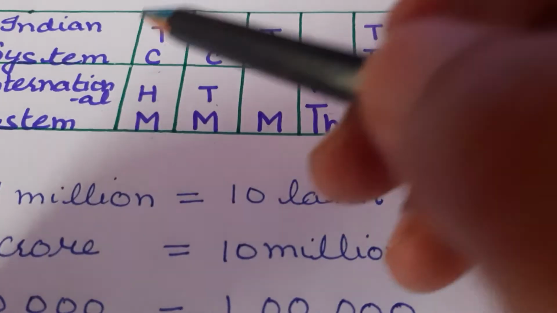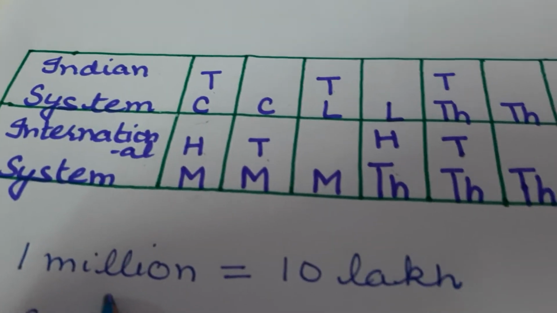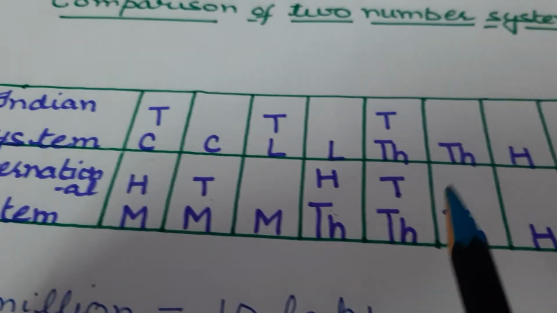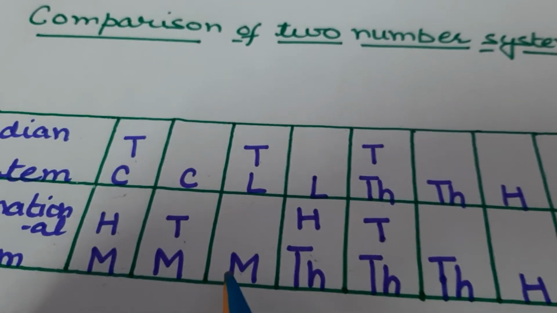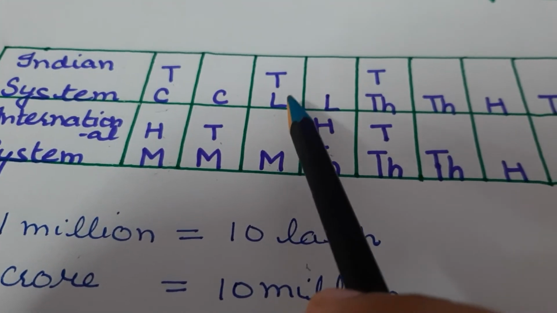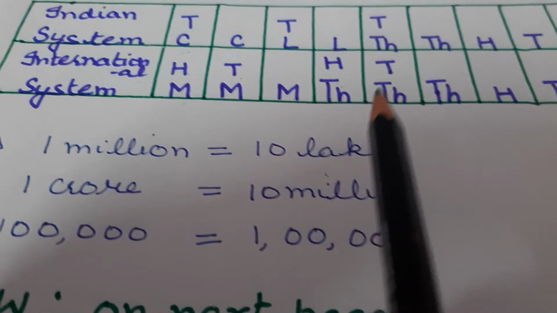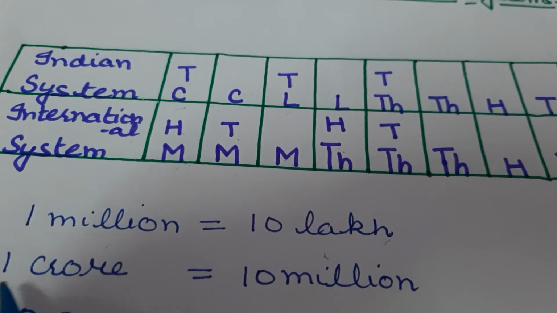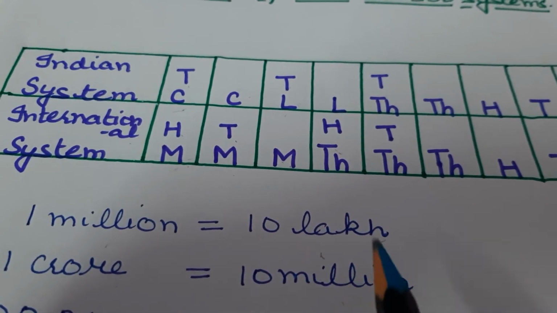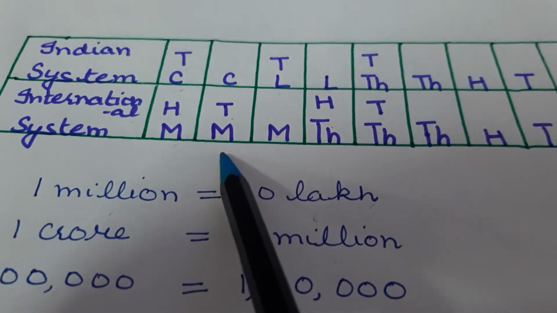So you can solve these blanks. If I ask you 1 million of international system is equal to what of Indian system? So you can check from here. 10 lakh of Indian system. Similarly, if I ask you 1 crore of Indian system is equal to what of international system? So you will check from here. 1 crore is equal to 10 million.